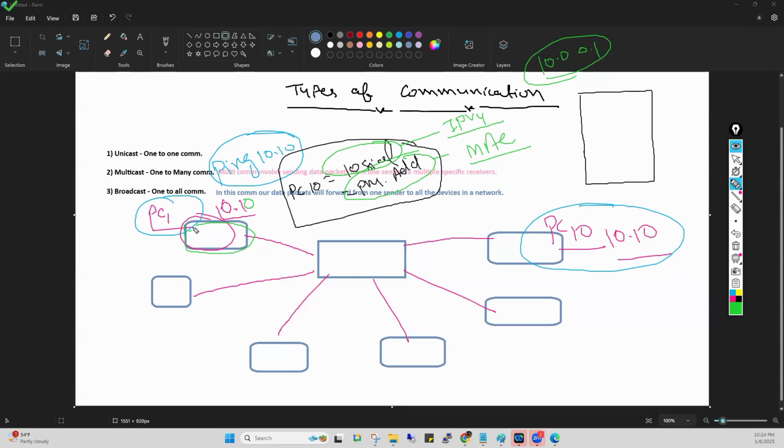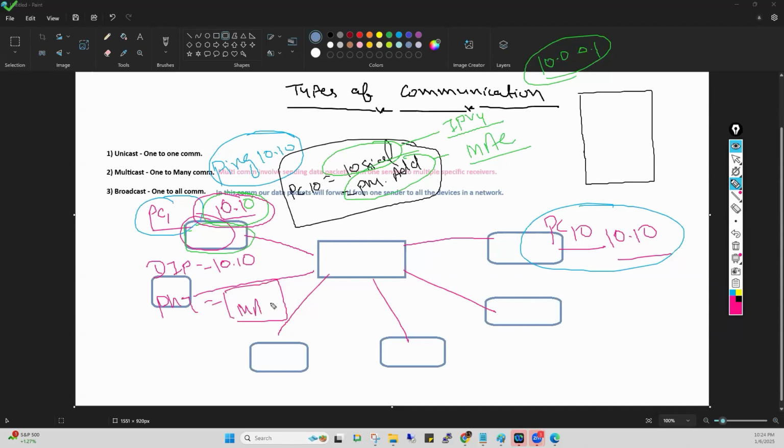Right? I am telling PC number 1 what the destination IP address of PC number 10 is. That is the destination IP address. I am telling it myself. Yes or no? So PC number 1 knows the destination IP address, that is 10.0.0.10, because I provided the destination IP address to PC number 1. Now, PC number 1 wants the physical address also.